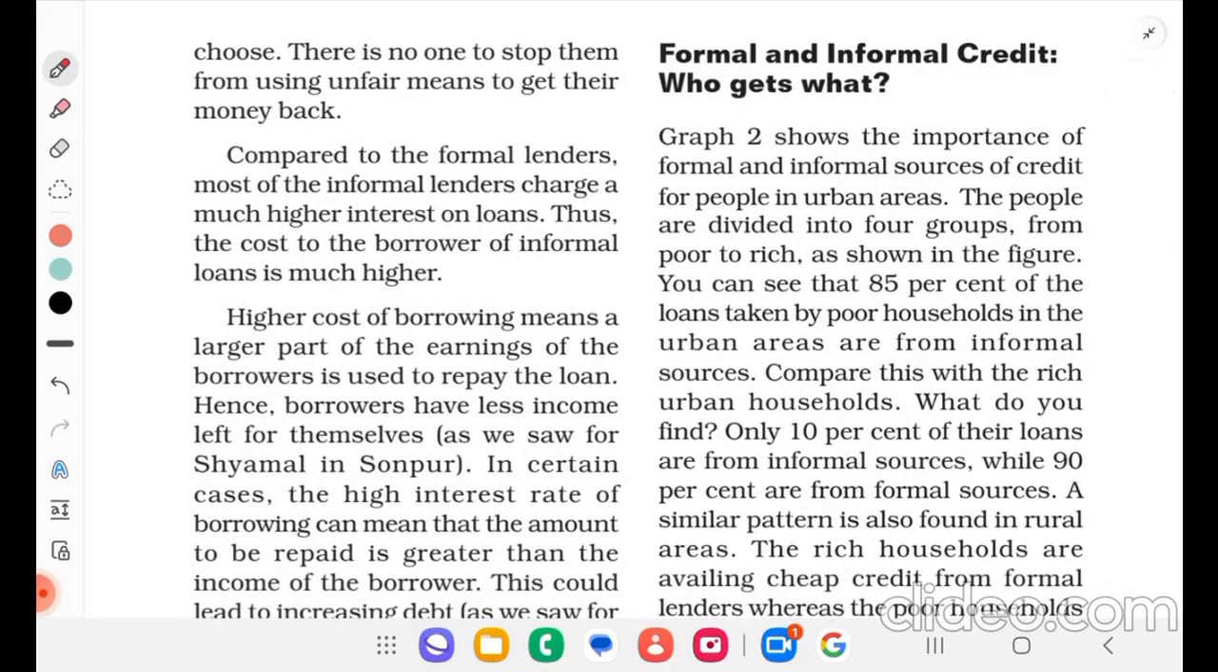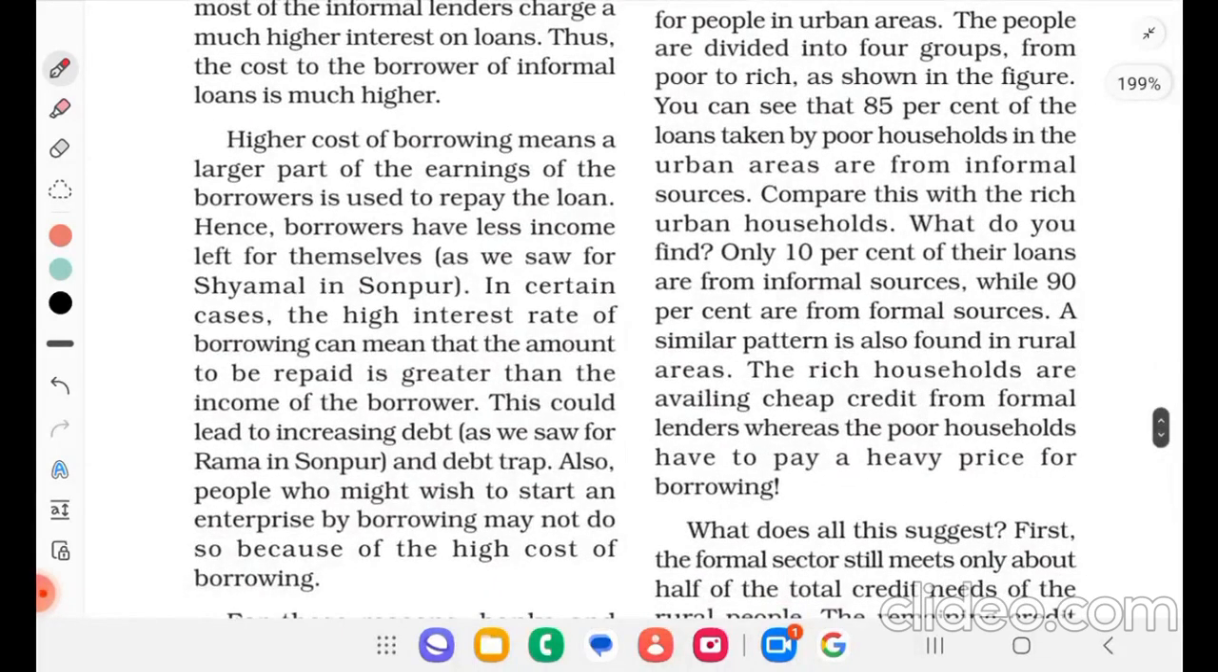Higher cost of borrowing means a larger part of the earnings of the borrower is used to repay the loan. Hence, borrowers have less income left for themselves, as we saw for Shyamal in Sonpur. In certain cases, the high interest rate of borrowing can mean that the amount to be repaid is greater than the income of the borrower. This could lead to increasing debt and a debt trap. Also, people who might wish to start an enterprise by borrowing may not do so because of the high cost of borrowing.